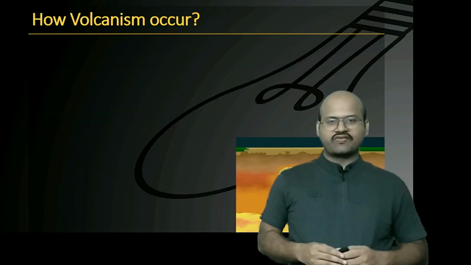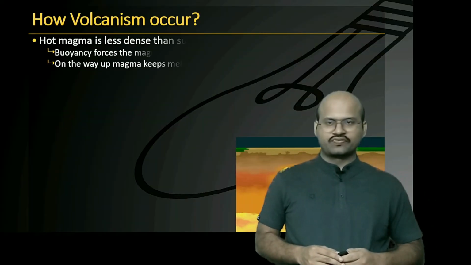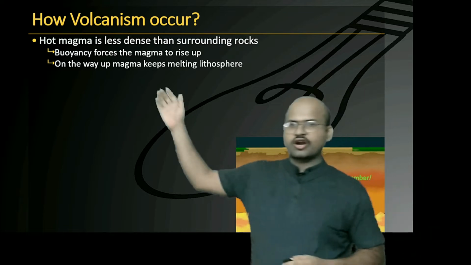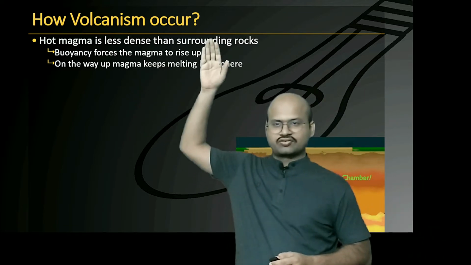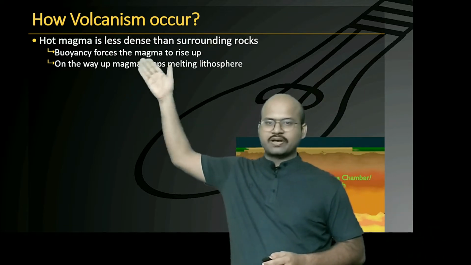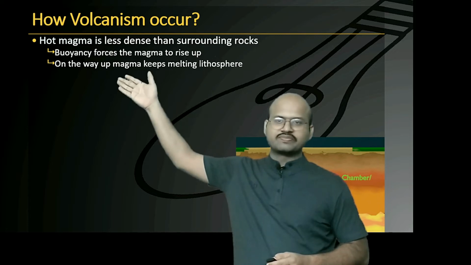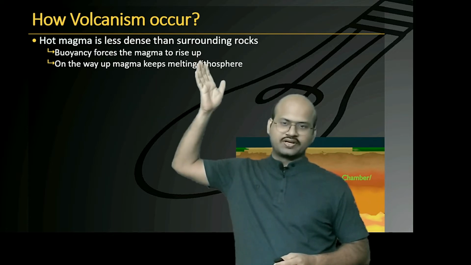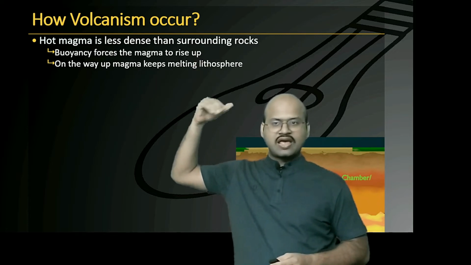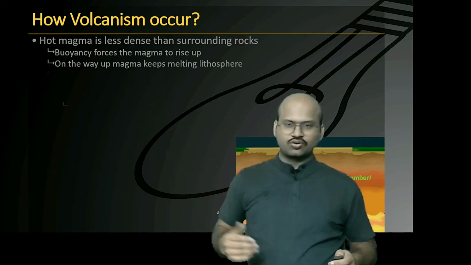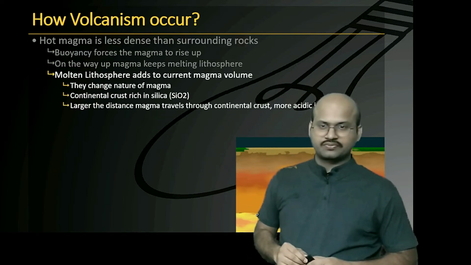Now let's quickly revise what we have discussed in volcanism so far. We have seen that hot magma is less dense than the surrounding rocks. Therefore, due to buoyancy, this magma rises up. On the way up, this magma keeps melting the lithosphere, and the melted lithosphere gets added to the magma, thus increasing the total amount of magma.